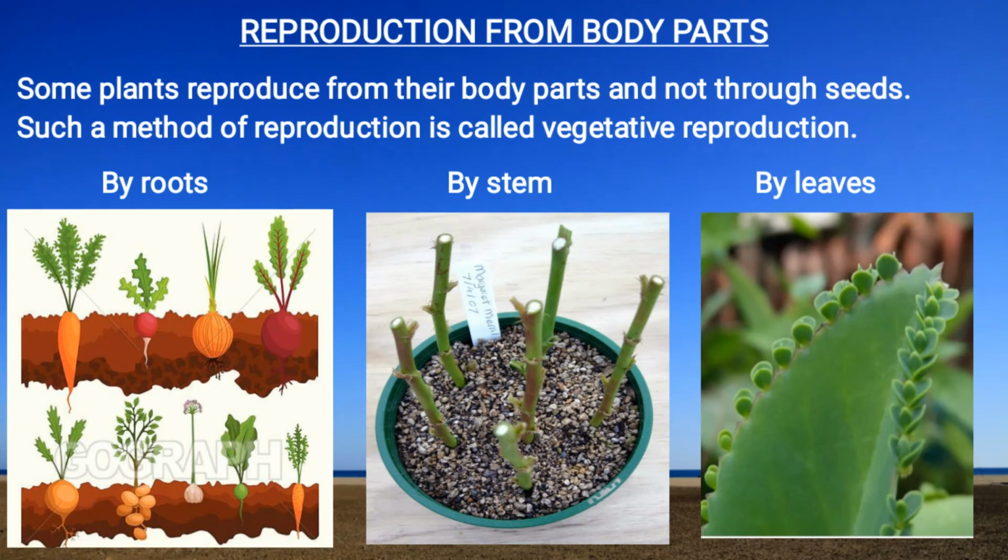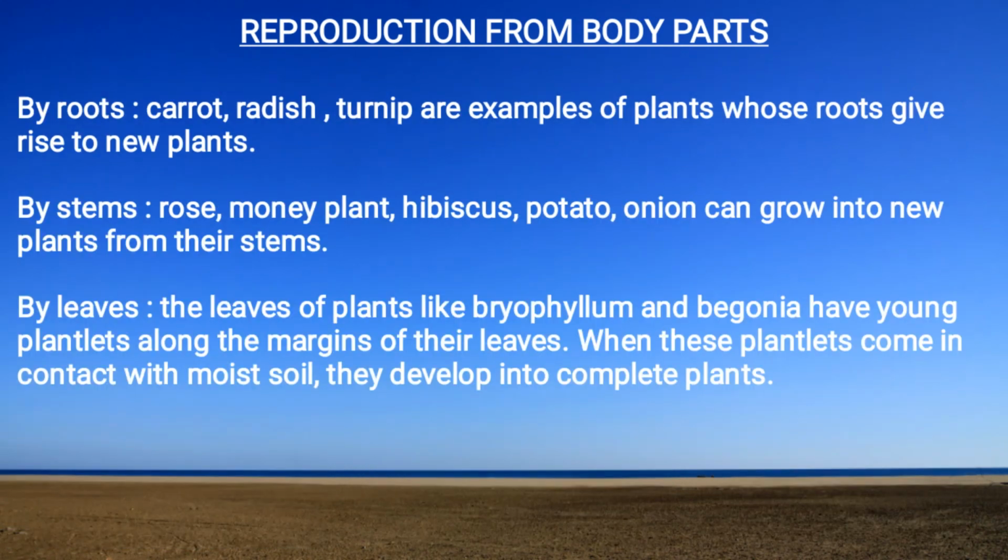Reproduction from body parts. There are mainly 3 ways for reproduction by body parts: by roots, by stem and by leaves. Some plants reproduce by their roots. For example, carrot, radish, turnip. Some plants reproduce by their stems. For example, rose, money plant, hibiscus. These all plants reproduce by their stem.